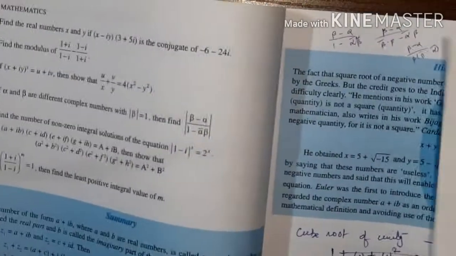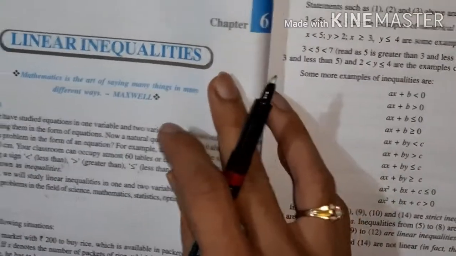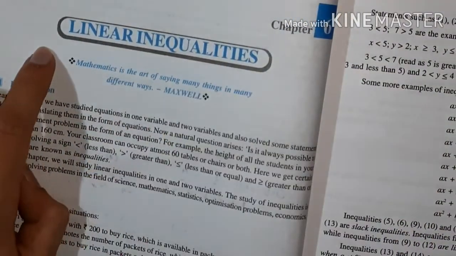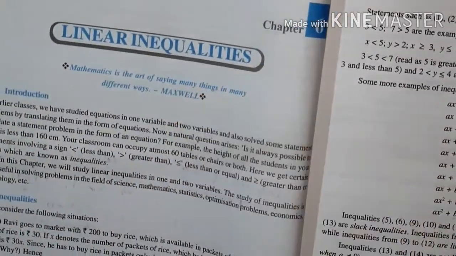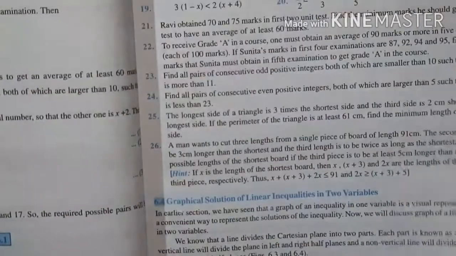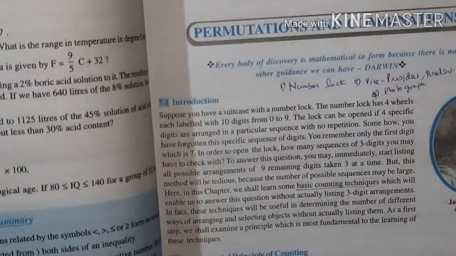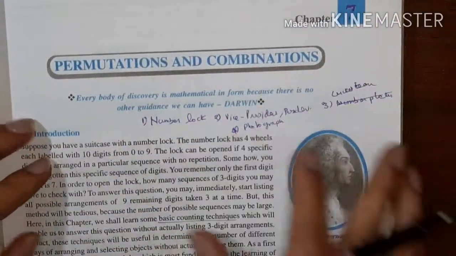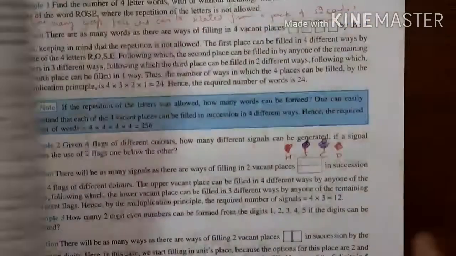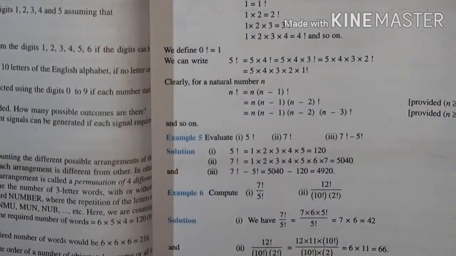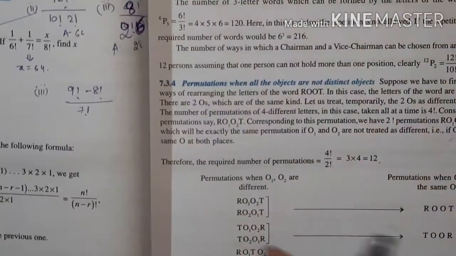Then if we go to the chapter 6, that is the linear inequalities, this entire chapter is there, nothing is deleted from this chapter. This linear inequalities entire chapter is there in the syllabus. So now if we move on to the chapter 7, permutations and combinations, here only the proof of the formulae of permutations is deleted.